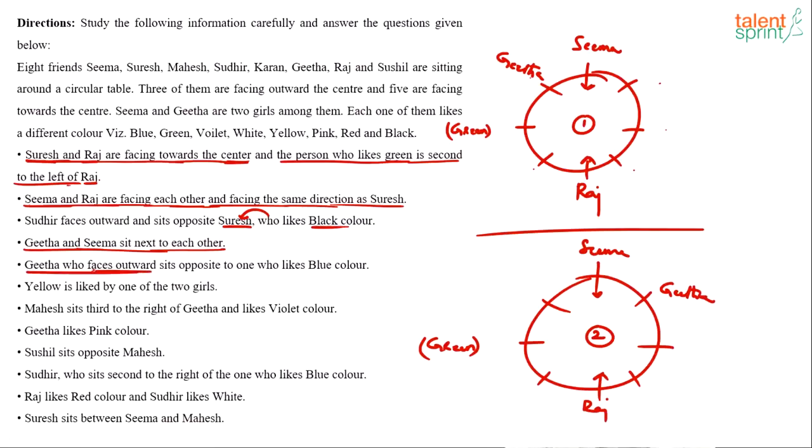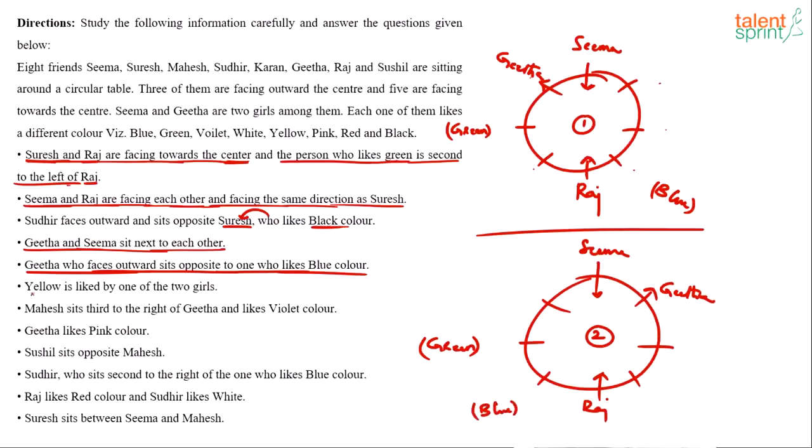Geeta faces outward. Remember, Geeta faces outward. So one person who faces outward so far is Geeta. Geeta sits opposite to the one who likes blue color. So Geeta's opposite position is this, and this guy likes blue color. In the second case, Geeta's opposite position is this, and this person likes blue color.